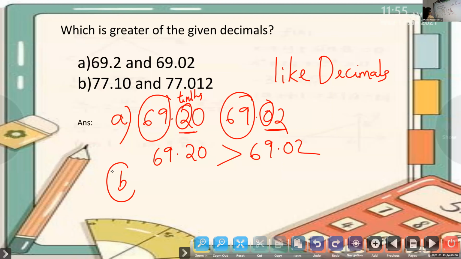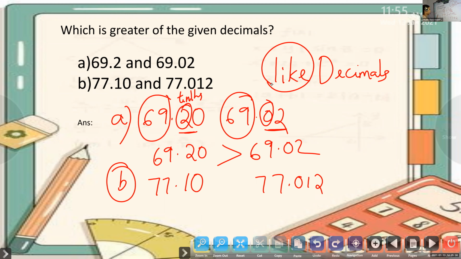Example B. Here, Manu, we have 77.10 and here we have 77.012. What do we have to do first? First, we should make them like decimals. Here they are not equivalent, so we have to make like decimals. Okay, very good. For that, what do we have to do? We should add zeros to the right side. Which number? 77.012 becomes 77.120? No, we add a zero to 77.10 to get 77.100.